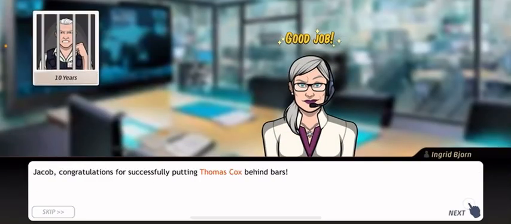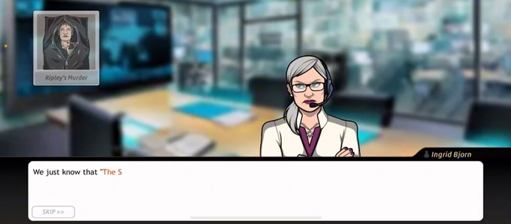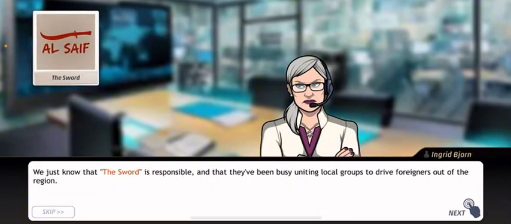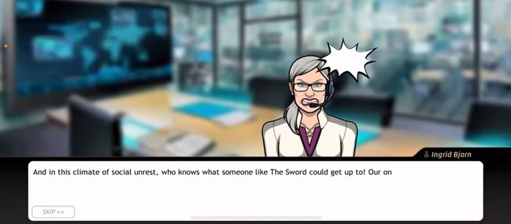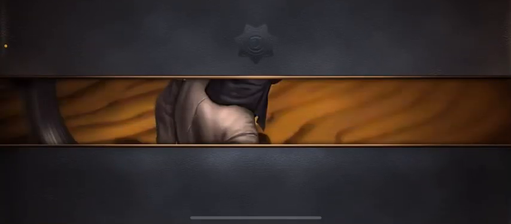Jacob, congratulations on successfully putting Thomas Cox behind bars. But we're still no closer to getting to the bottom of the Cheese murder. We just know that the Sword is responsible and that they have been busy uniting local groups to force foreigners out of the region. And in this climate of social unrest, who knows what someone like the Sword could get up to. Our only option is to keep investigating, so let's go.